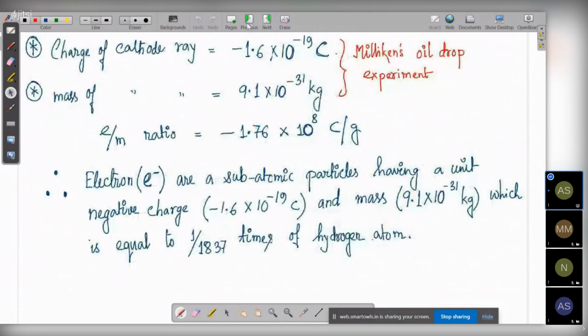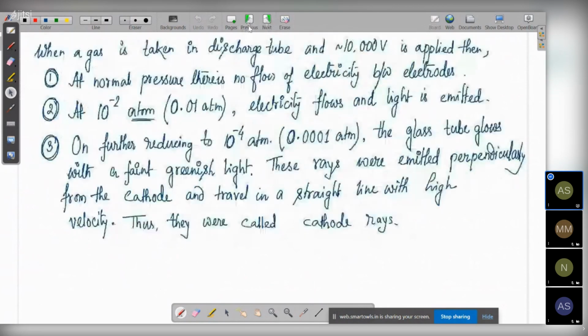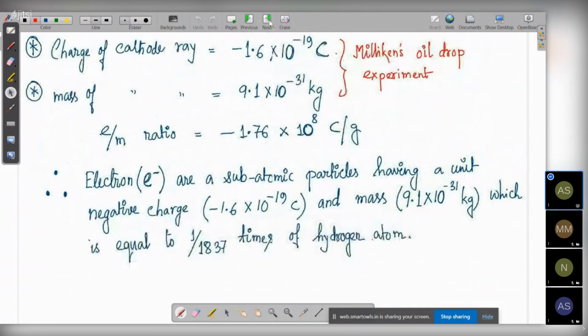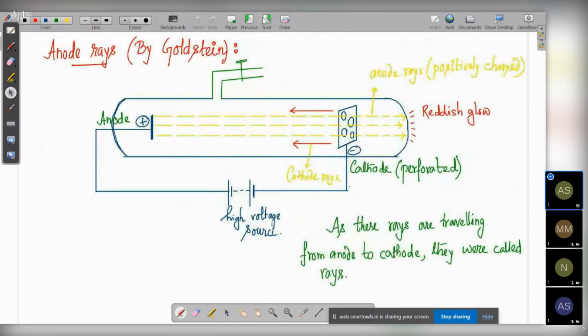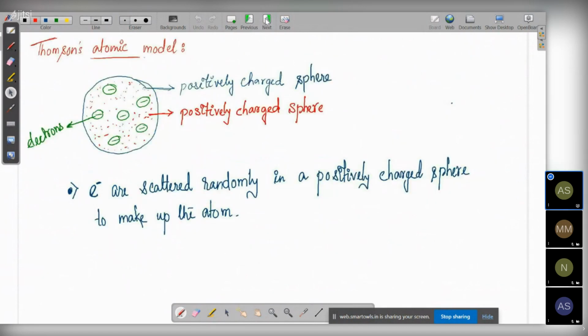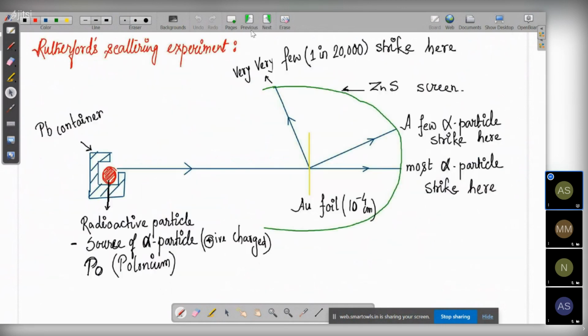Similarly, for the anode rays also, you can read the properties. These are not important at all. For anode rays, just know who discovered them, and then again see the properties of anode rays. That will be enough. Thomson's model is not important.